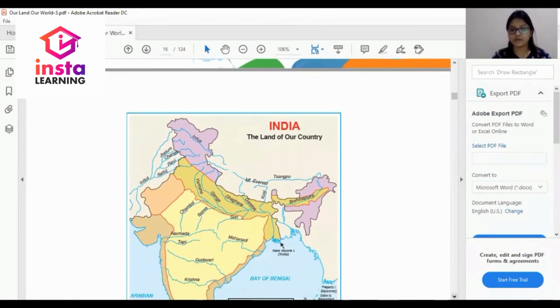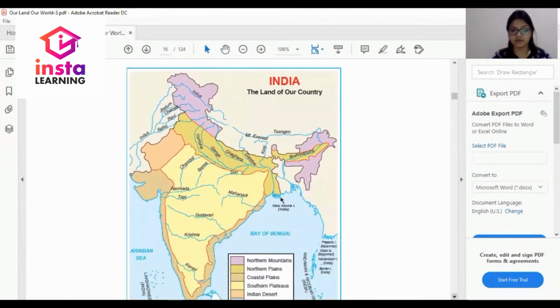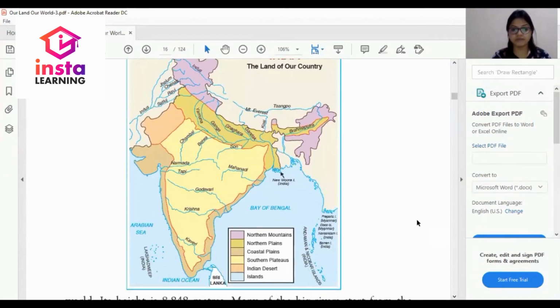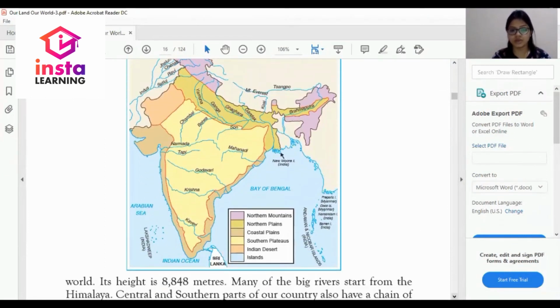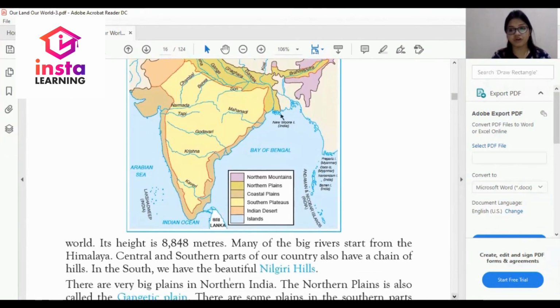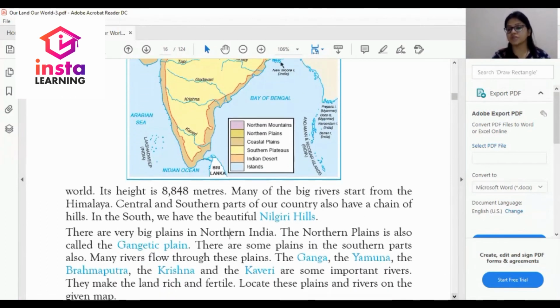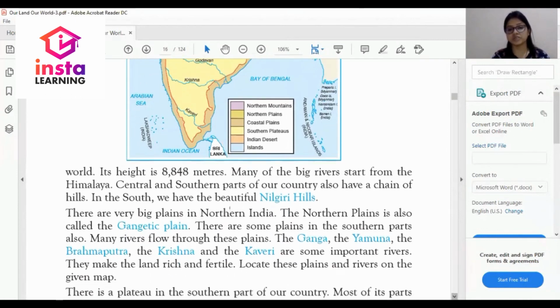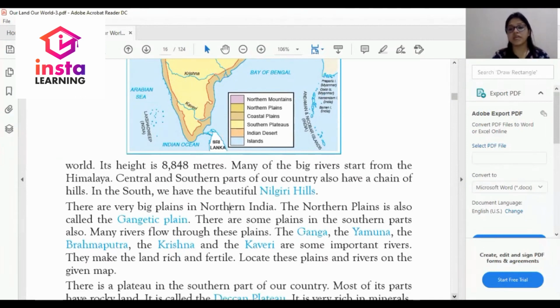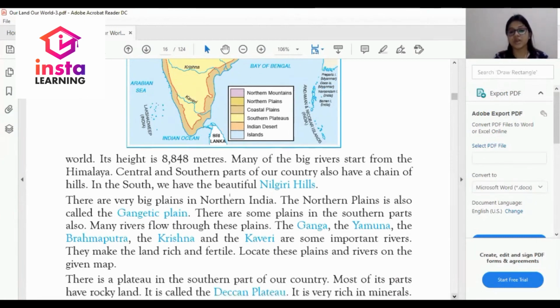This is the map of India and this is the river map which flows in India. The height of Everest is 8,848 meters. What is the height of Everest? Its height is 8,848 meters. Many of the big rivers start from the Himalayas. बहुत सी ऐसी नदियां हैं जो हिमालय से निकलती हैं.